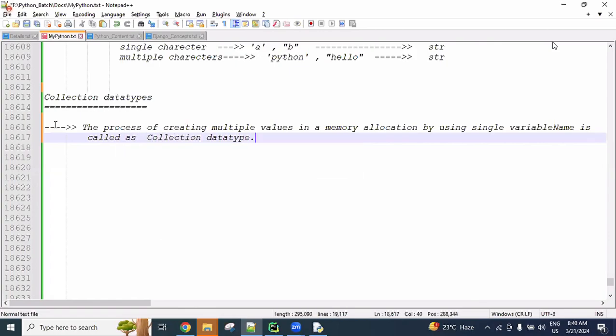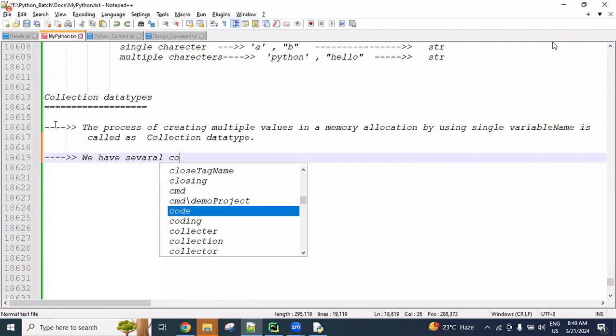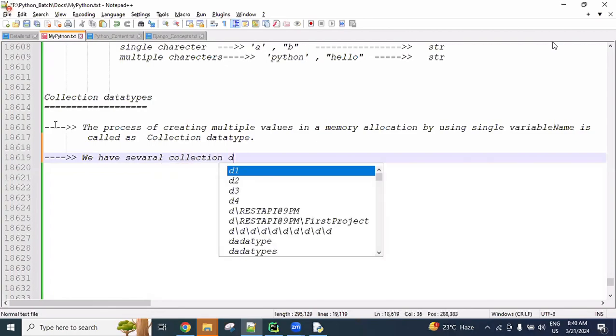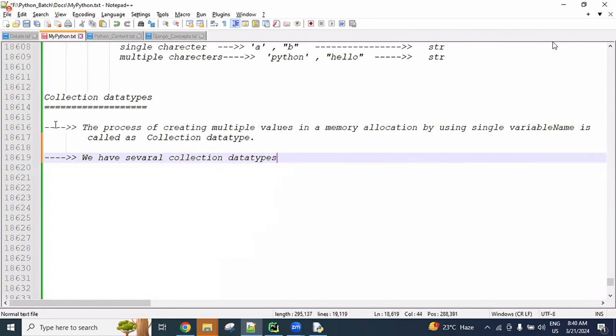For example, in Python we have several collection data types. They are also called collection types, also called composite data types. So simply, you can remember the name collection data types.